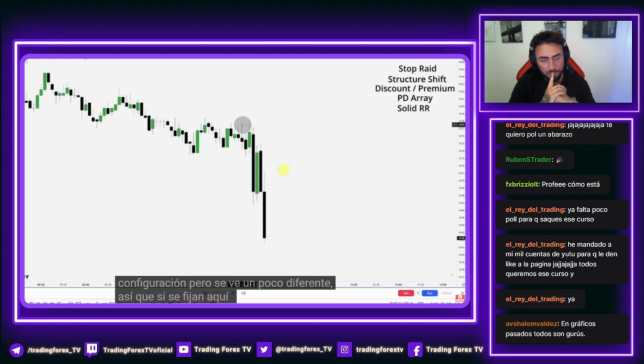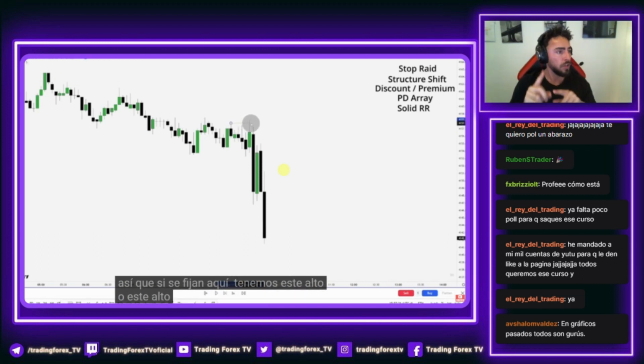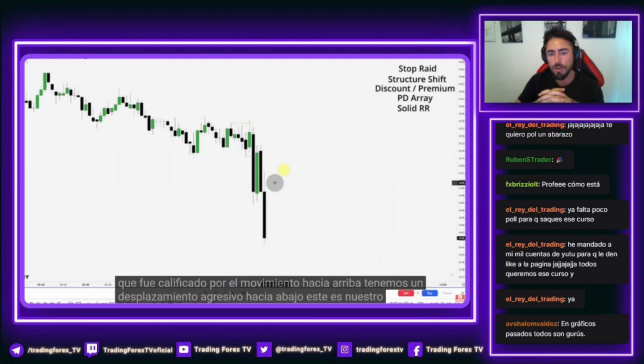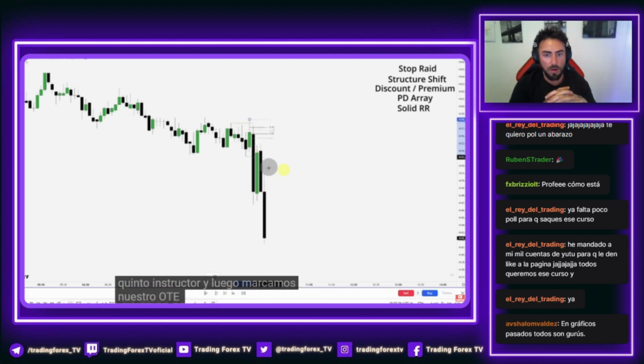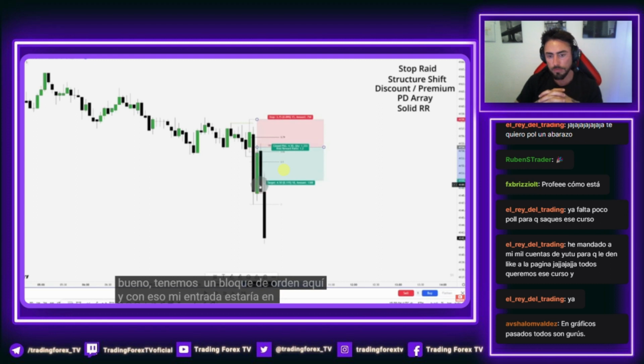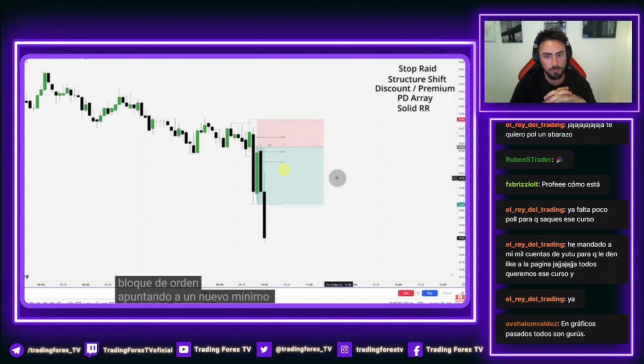So if you notice here, we have this high. That was rated by the move up. We get an aggressive displacement down. This is our shift in structure. And then marking out our OTE, we reach back up into an OTE. What PD array do we have in this area? Well, we have an order block right here. And with that, my entry would be on this order block, targeting a new low, and my stop on the